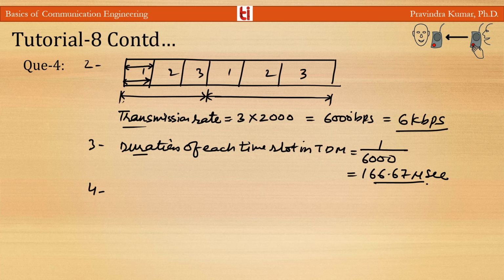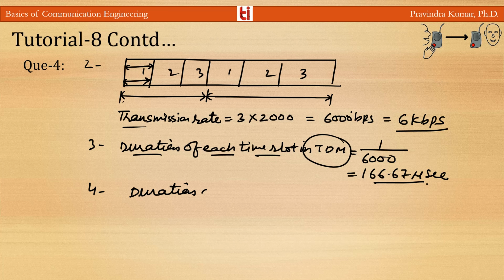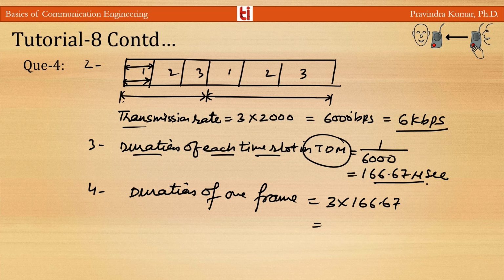You can see the duration of one frame: if this is the duration of each time slot, then the duration of one frame will be 3 into 166.67, which is 0.5 millisecond.